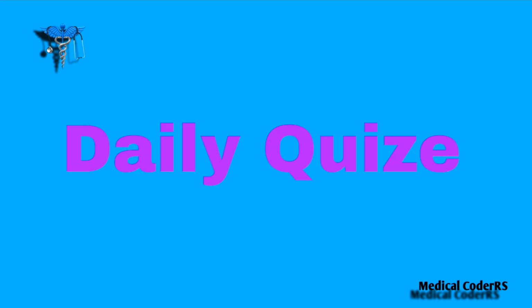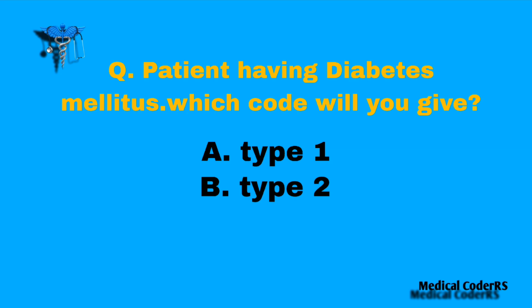And for the daily quiz, I will ask one question at the end. If you listen clearly and concentrate, the answer can be found in this video itself. So please comment your answer. Your answers give me the confidence to keep explaining in coming videos. Please support. The question is: a patient has diabetes mellitus, which code will you give? Option A, type 1, or option B, type 2?